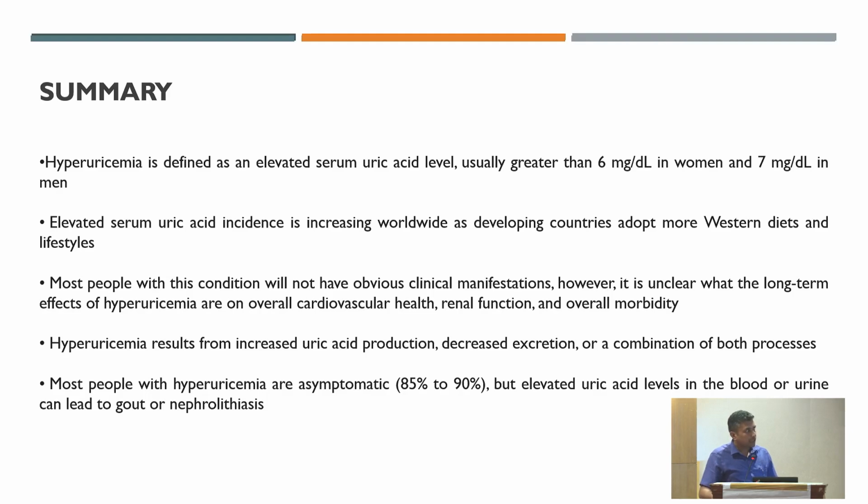Hyperuricemia results either from increased production or decreased excretion or a combination of both. Most people with hyperuricemia are asymptomatic, around 85 to 90%. But elevated uric acid in blood or urine can lead to gout or nephrolithiasis.